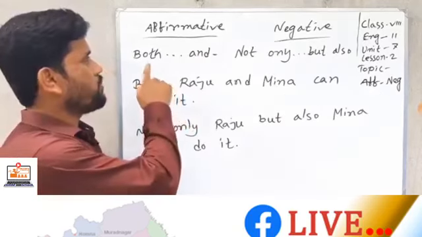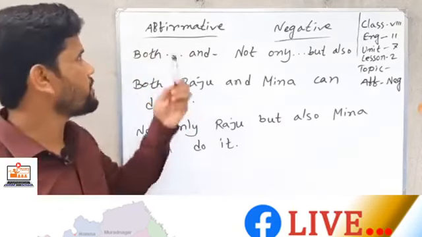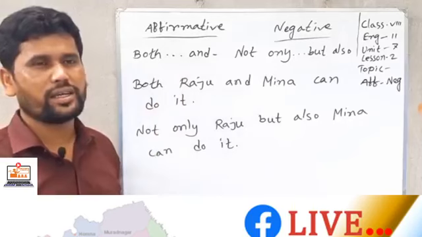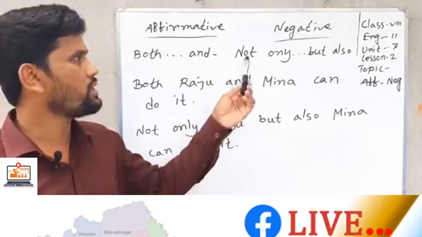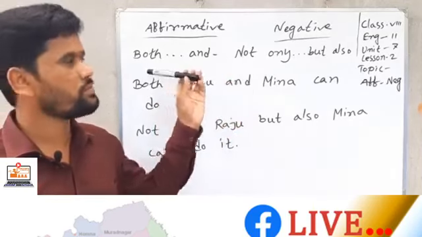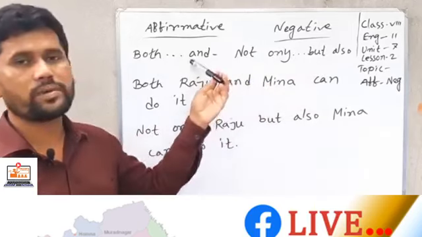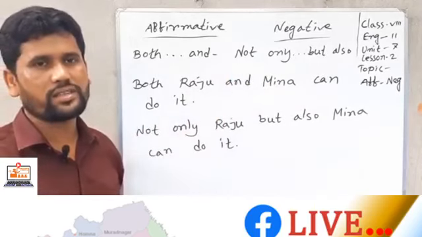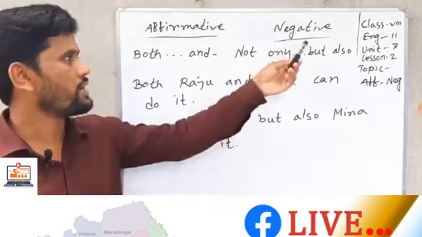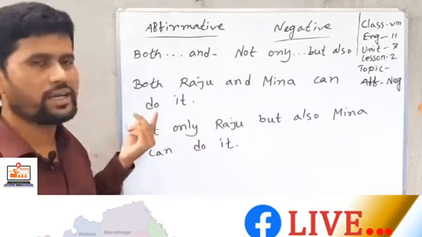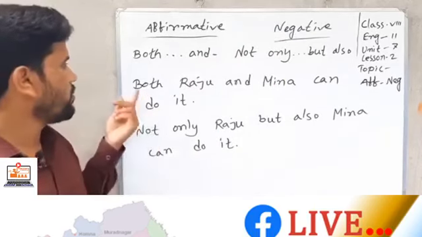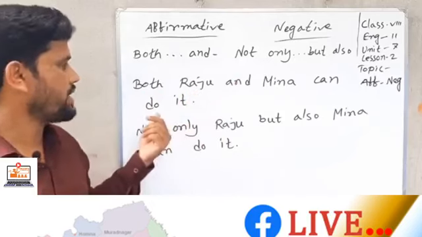If you find both something something and in an affirmative sentence, you can use not only instead of both and but also instead of and to change affirmative to negative or negative to affirmative. Here I gave you an example. Both Raju and Meena can do it.